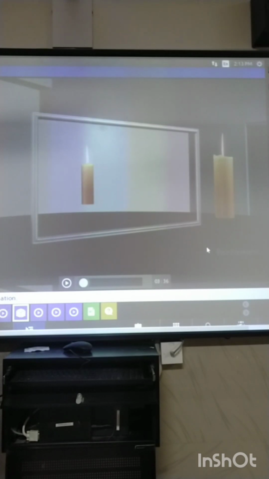So what are the characteristics? The size of the candle and the size of the image of the candle are both the same, both are equal. Next, the object, that is the candle, is kept in front of the mirror and the image is formed behind the mirror. Third, the color of the image of the candle and the color of the original candle is exactly the same.